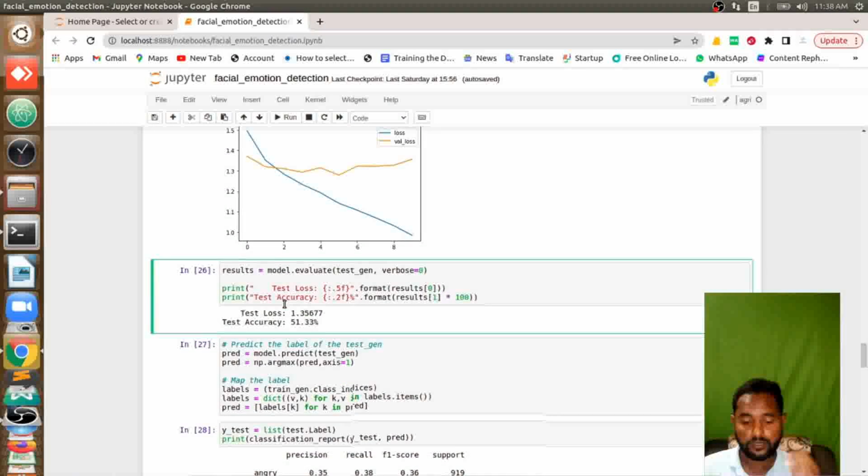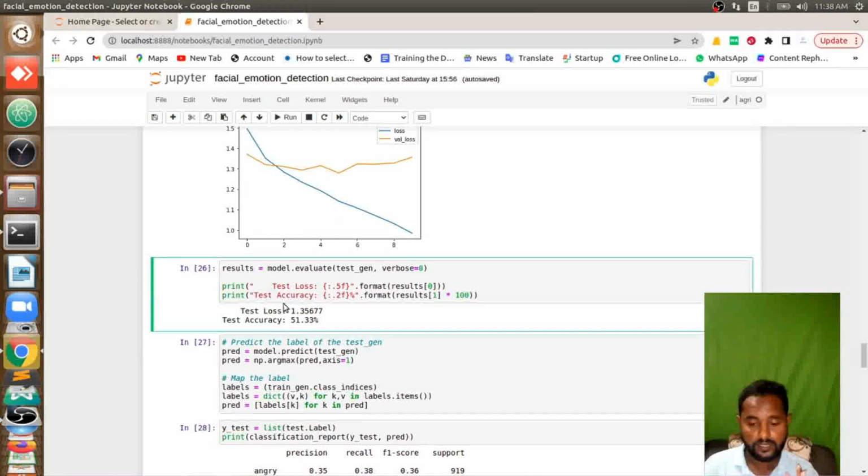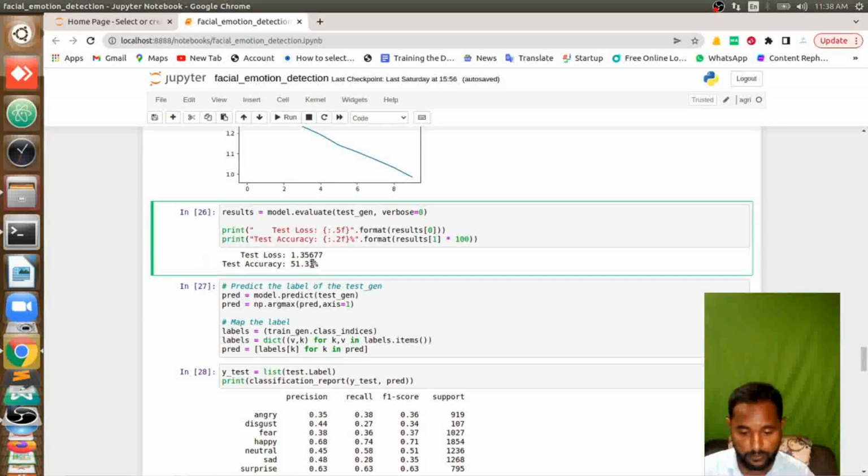Now I am going to do validation, particularly on the remaining 50, the data I kept for validation. If I validate using that, I am getting 51% accuracy on that data.